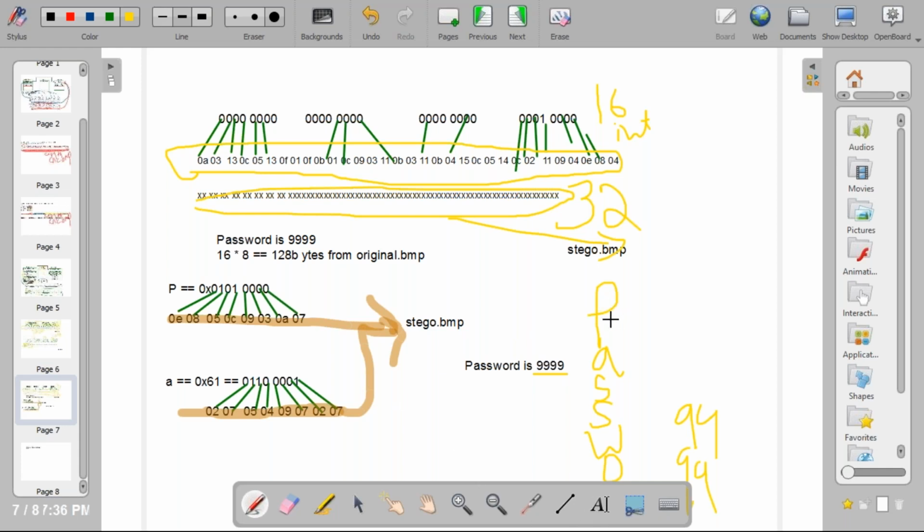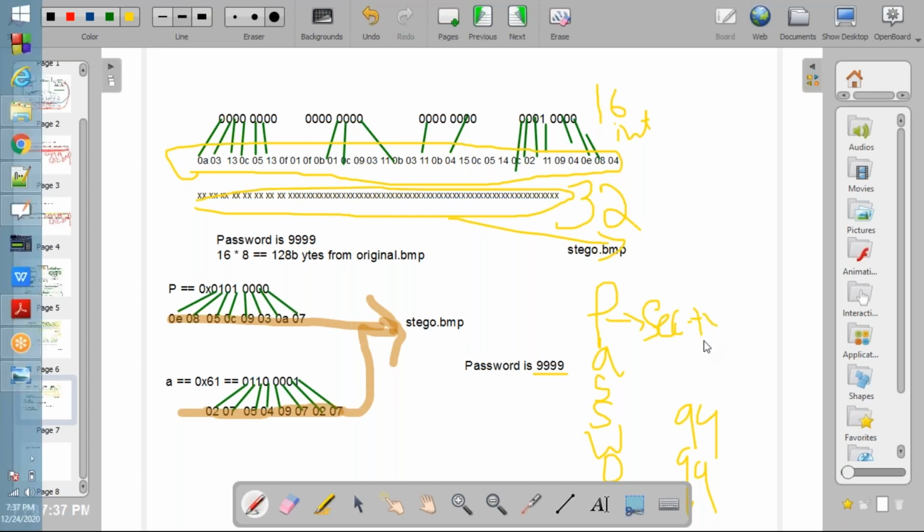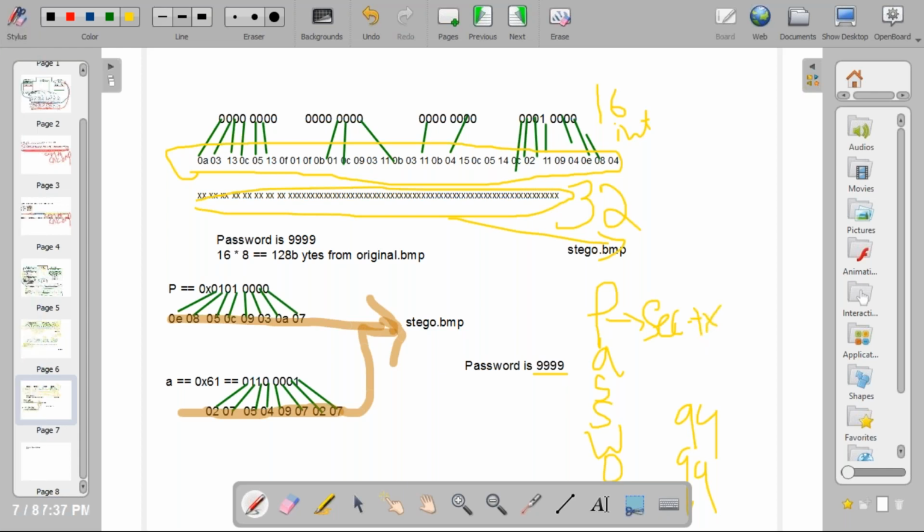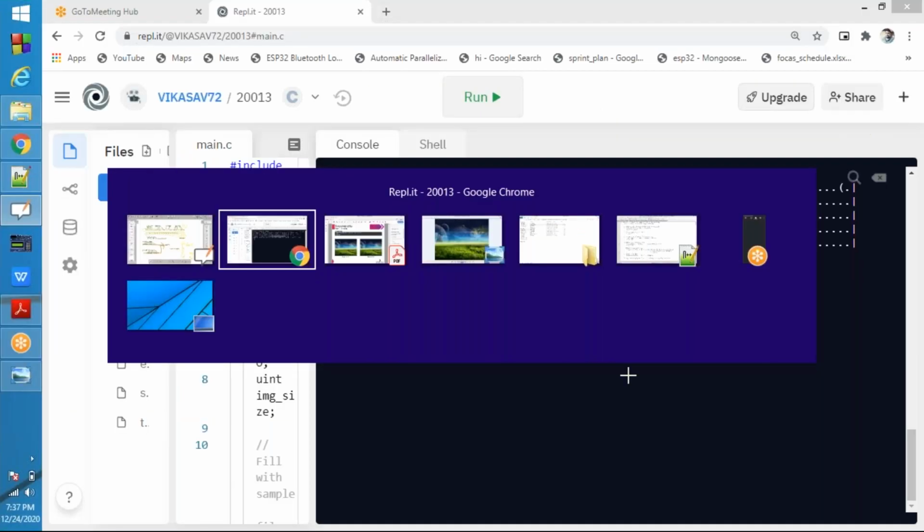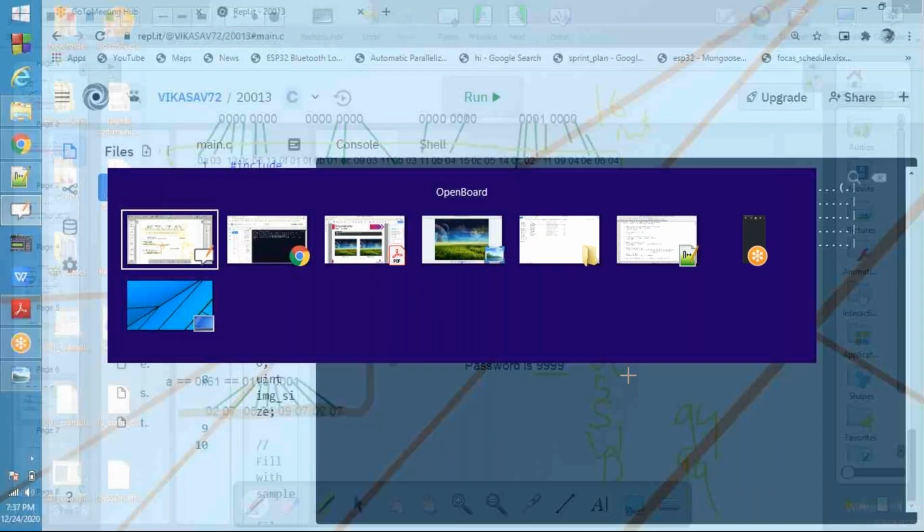Again the same thing, you need to get this byte from secret.txt. From secret.txt you need to get the p. This will vary based on the content. See now, till here it is constant: first 54 bytes, next here 16 bytes, here 32 bytes, here 32 bytes. Till here it is the same.